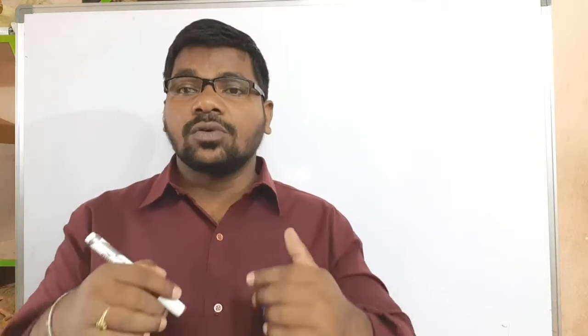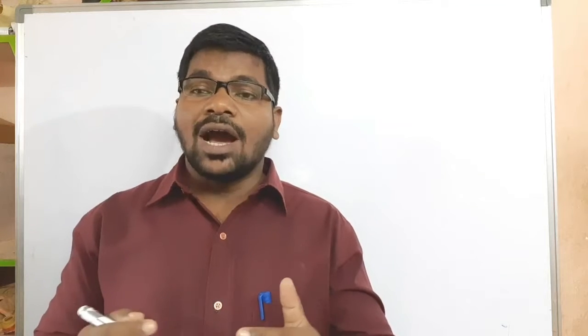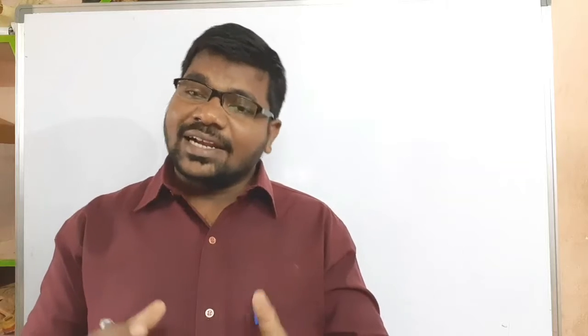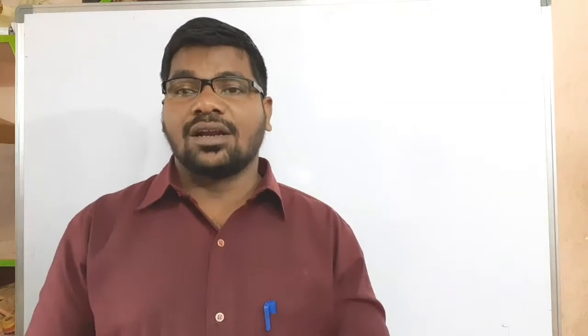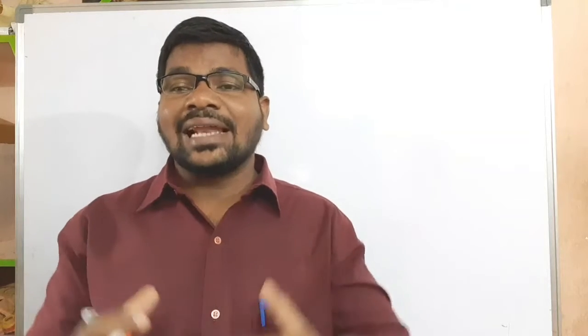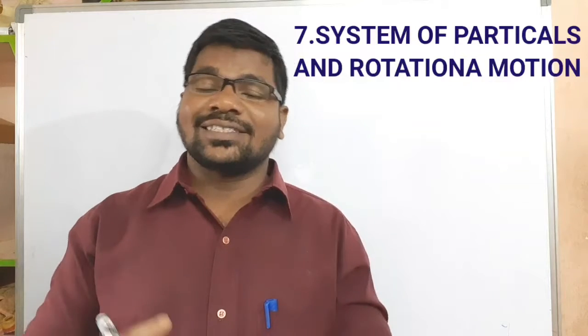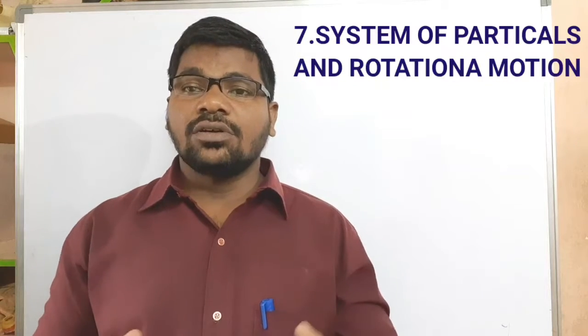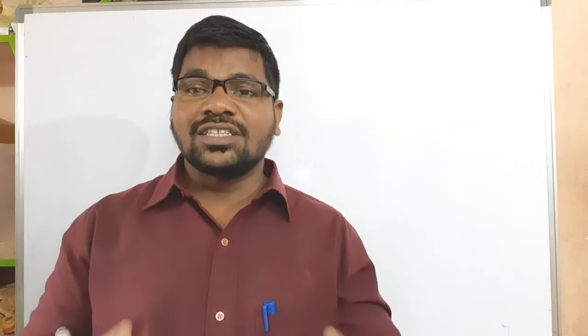Now we want to discuss these parameters for multiple objects at a time. For a number of objects we can calculate distance, displacement, velocity, force, acceleration. The term we use for this situation is system of particles. So let us discuss this in this session.